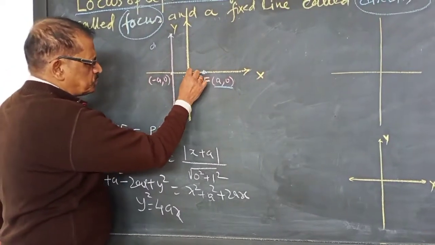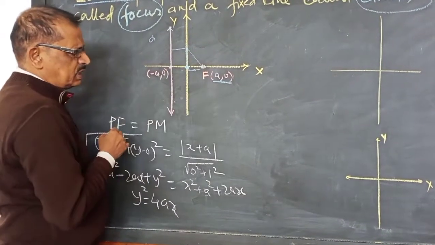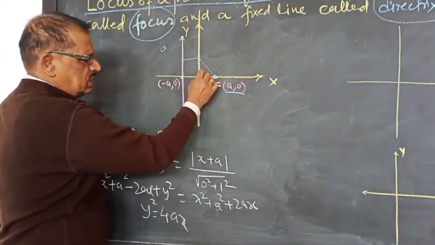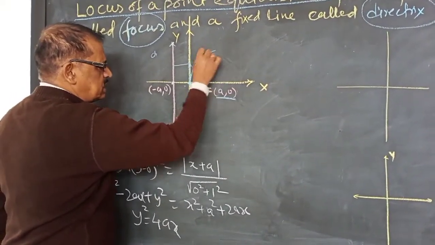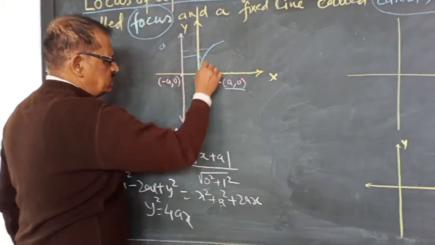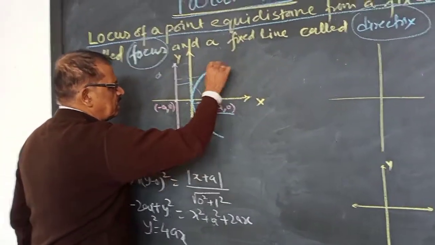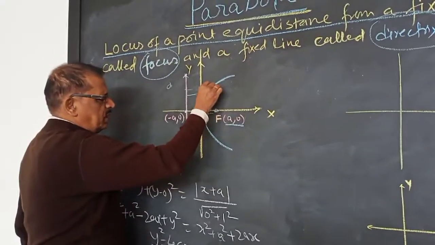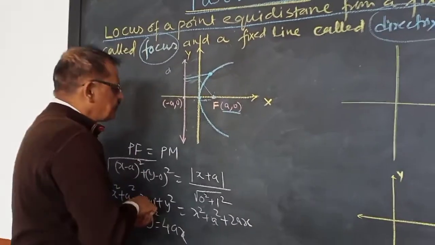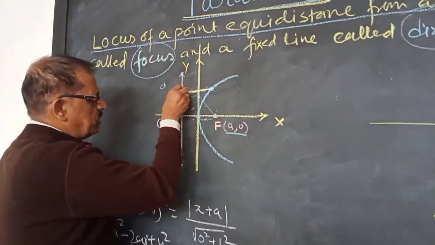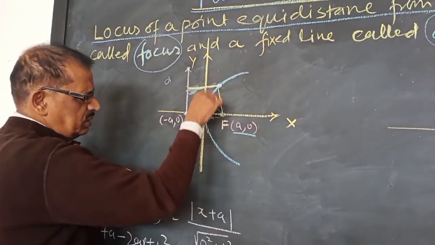Now the point will move. If the point moves straightaway, then the distance becomes smaller or greater, so we cannot move like this. It has to move in such a way, this way. Then this distance and this distance are always equal. So what type of curve is coming? This curve is called a parabola. Anywhere, the distance from this point to the focus and the distance from this point to this line will be equal.